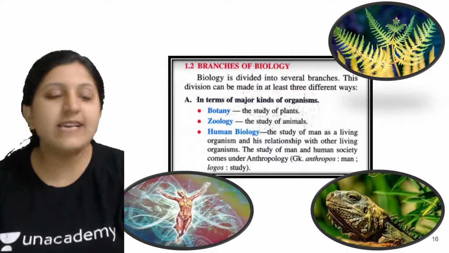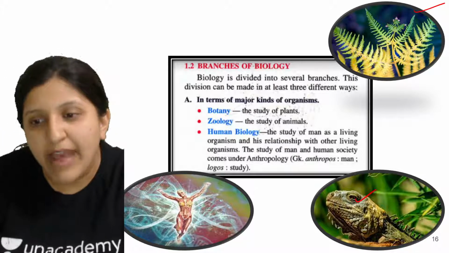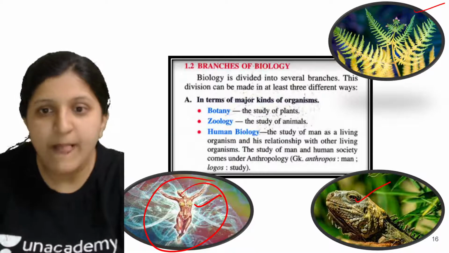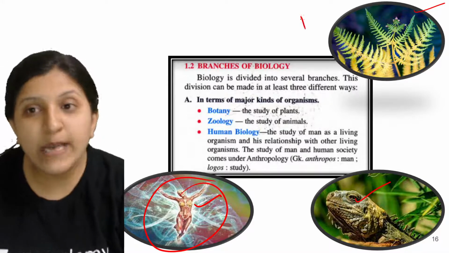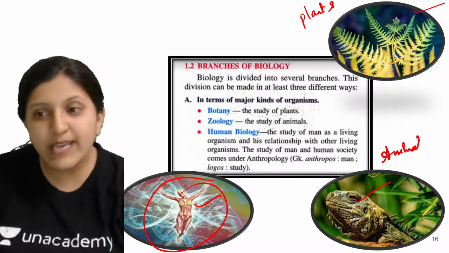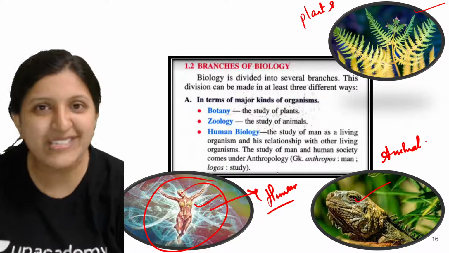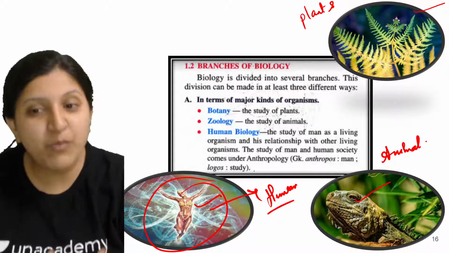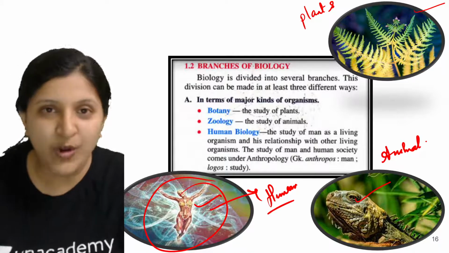So what exactly is this one? You can see I have added a plant here. Here I have added an animal. This is also an animal, but specifically it is a human. Now there are different branches in biology where we study plants in detail, animals in detail, and humans in detail. Why humans separately, even though humans are animals? Because humans are much more developed than any other organism, right?